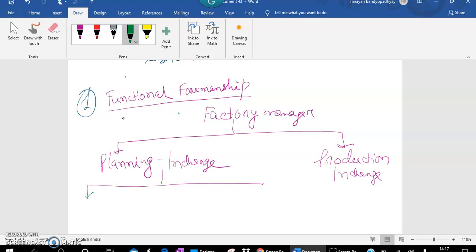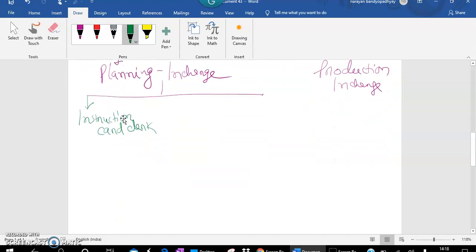At first, instruction card clerk. What will he do? For what thing will he be responsible?